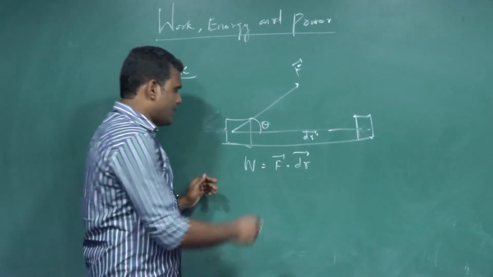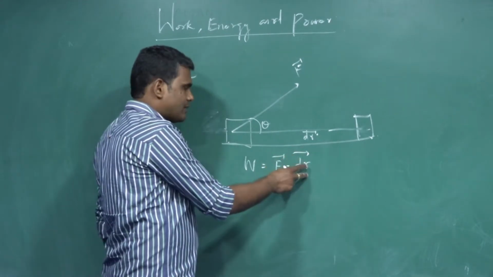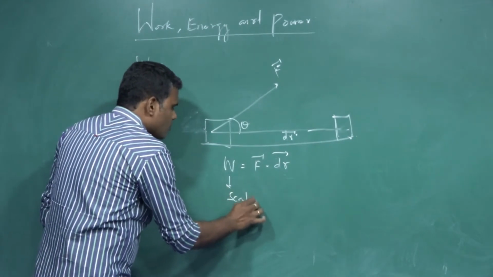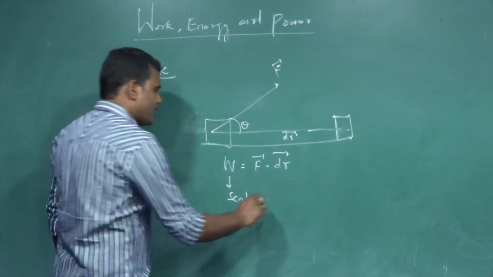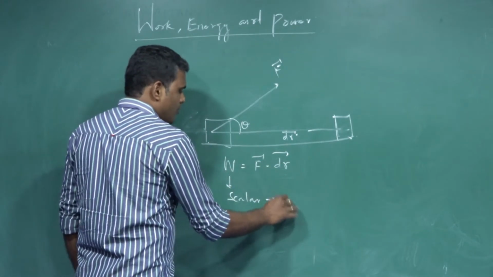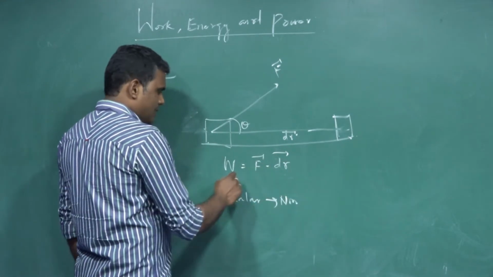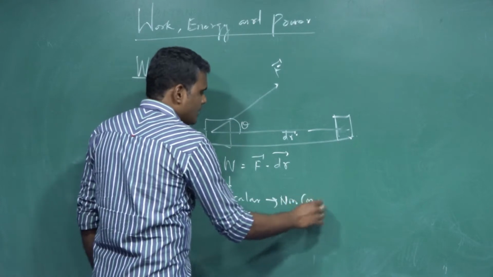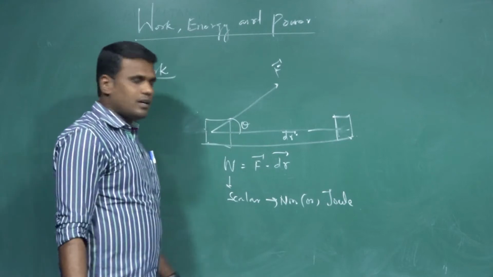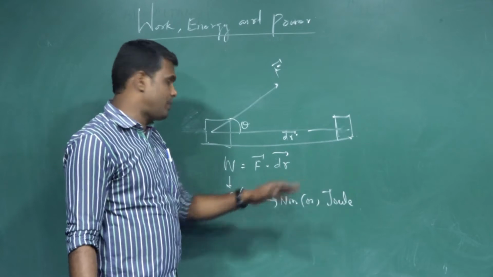A dot product, or scalar product, of two vectors is a scalar. So work done is a scalar quantity. What is the unit of work done? It is the product of force and displacement. Force has the unit Newton, displacement has the unit meter. So work done has the unit Newton meter, or in terms of SI unit, joule. Work done has these units, either joule or Newton meter.